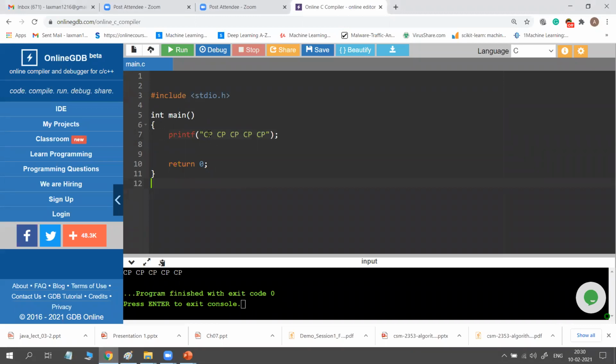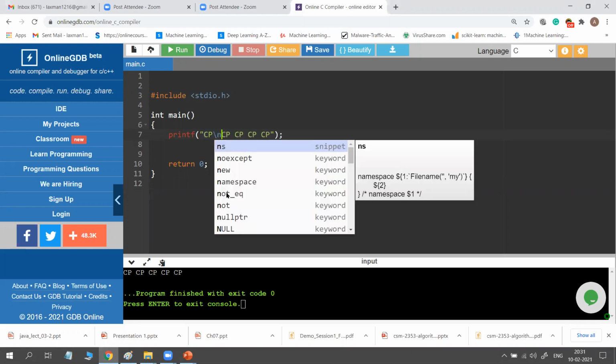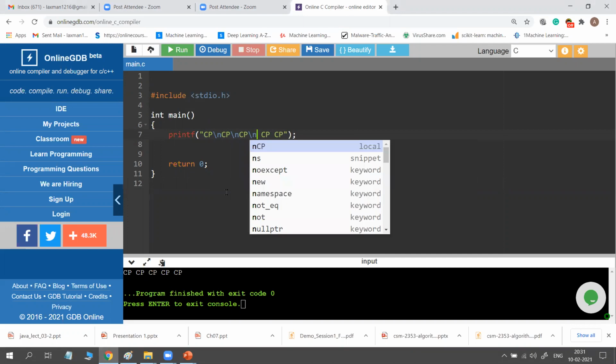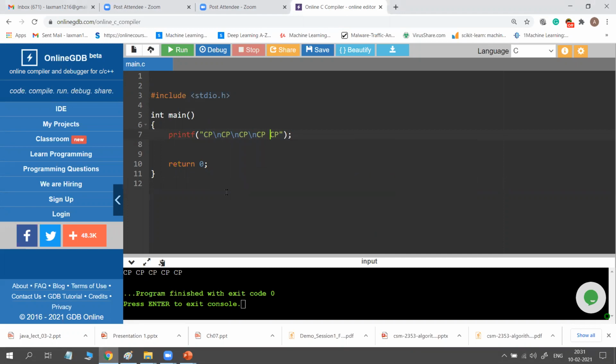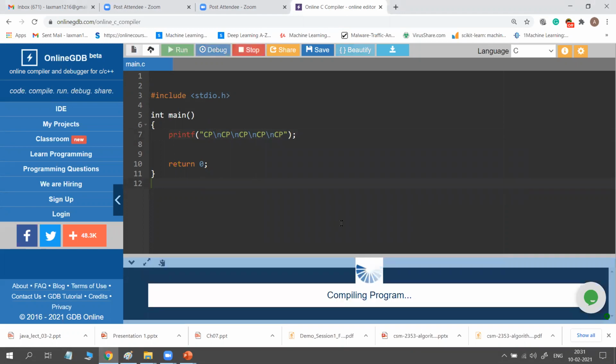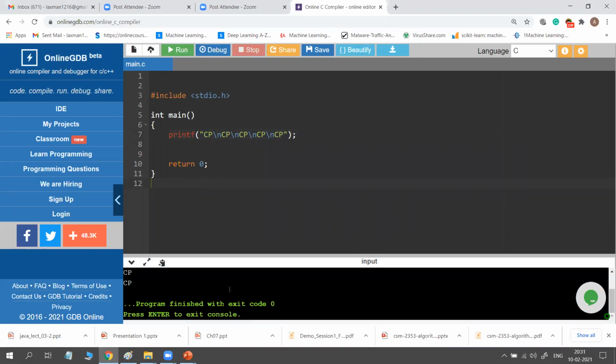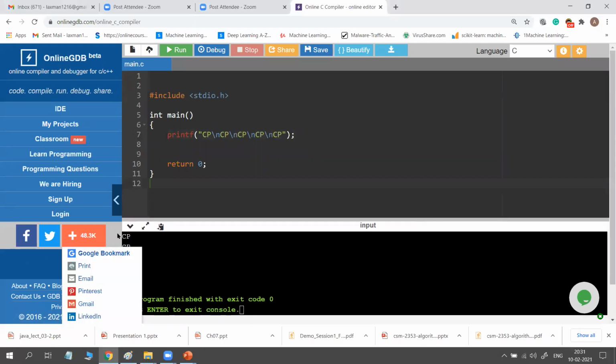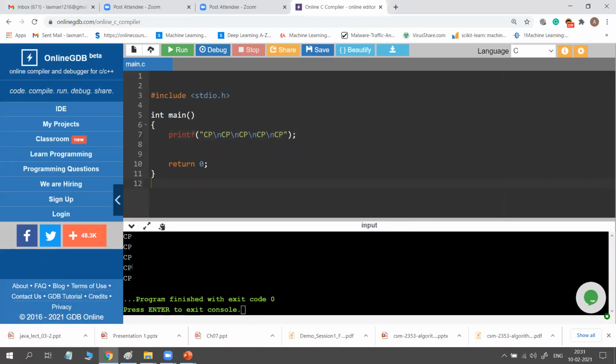So just I am adding. For the first line, there is no need to add \n here. So CP is printed on the first line. Later I added \n. Similarly, \n, \n, \n. So if you run it, see what you get. See here the output: 5 times CP. CP, CP, CP, 5 times.